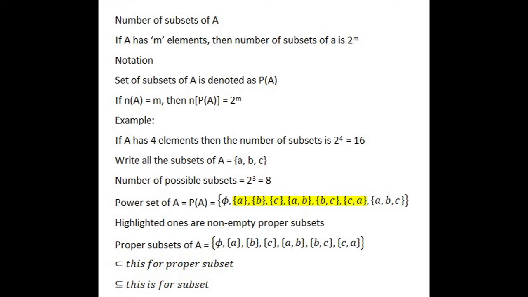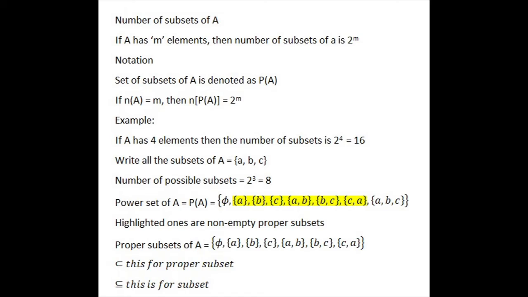Cardinal number n of A means the number of elements in A. Suppose the number of elements in A is m. If you write all the possible subsets, the number of possible subsets, including the null set, is 2 power m. Symbolically, if n of A is m, then n of P of A is 2 power m. Suppose a set has 4 elements, then the number of subsets is 2 power 4, which is 16.